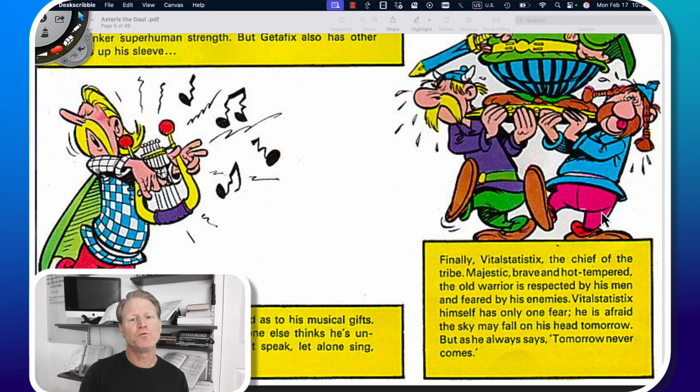That's it for the characters. We are now going to jump into the story, finally, of Asterix the Gaul.